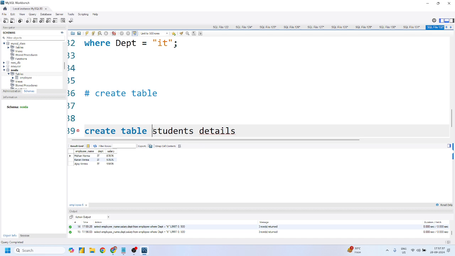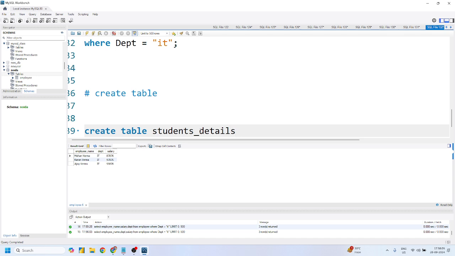We have to use the backtick concept. We can give spaces if it is required, but we have to make sure we use backticks. I don't want to work like this, that's why I simply use an underscore. If required, I can give the backticks, and we can use the space as well.